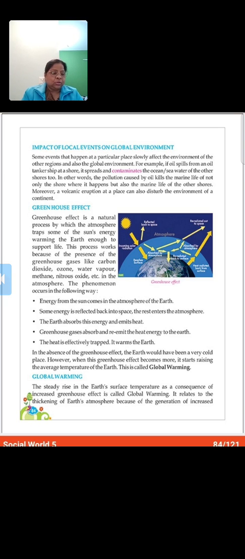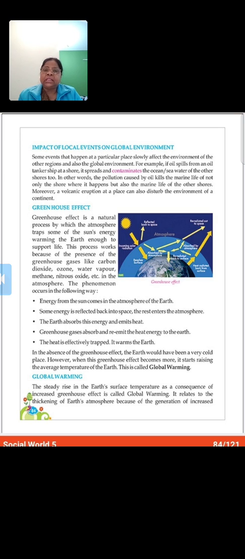Like tsunami or a volcanic eruption at a place, or earthquake, or floods, or droughts, cyclones, all affect the environment. You have seen how flood affects the whole human life or plant life or animal life, all living beings, or not only living beings, the non-living things are also destroyed due to flood.